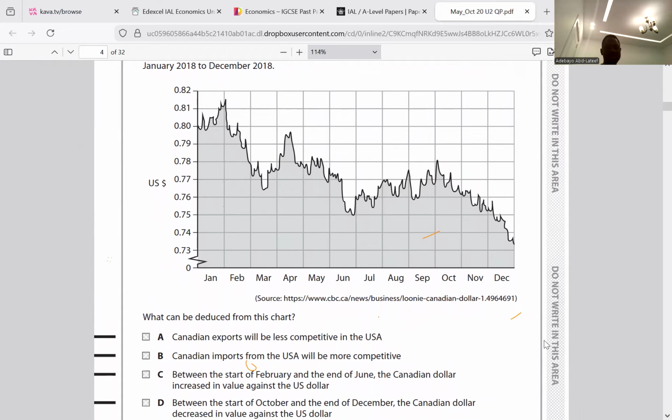So if the Canadian dollar, stop the talk. Okay. It's broomstick. Yeah, it's okay. Let me just leave this one for now. I'll come back to that later.